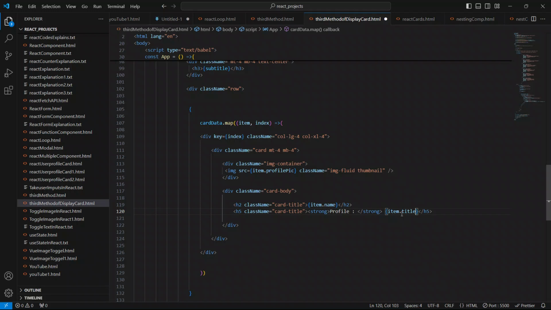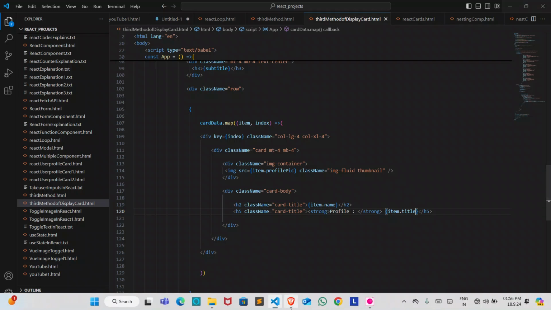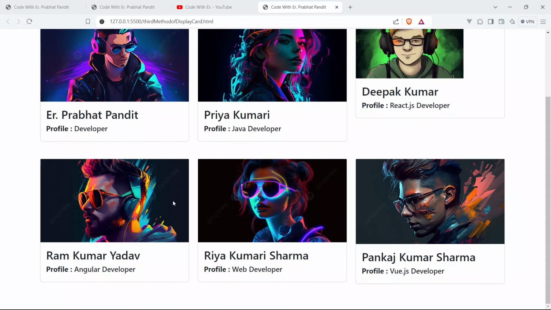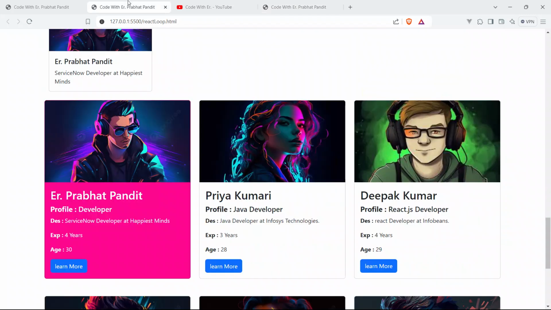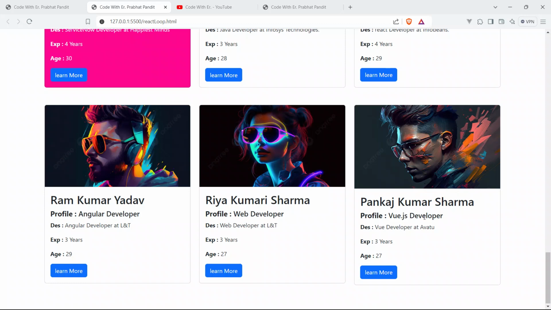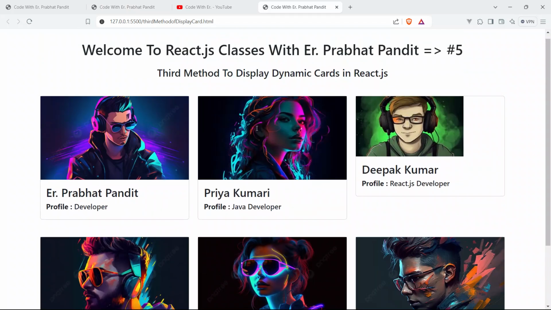Now save your code, go to the browser and see the output. See, the profile is Java developer, React developer, Angular developer, web developer, and Vue.js developer. Like this, profile Java developer, React developer, profile Vue.js developer, profile web developer. Like this we are showing here also.